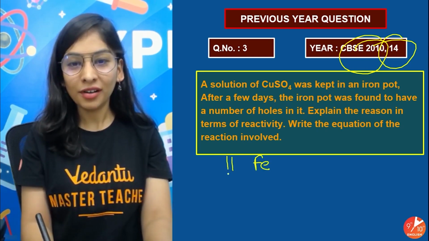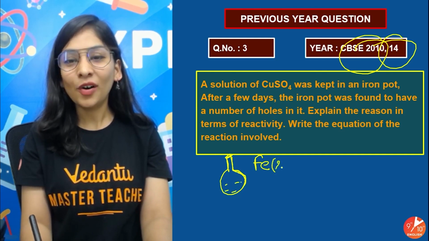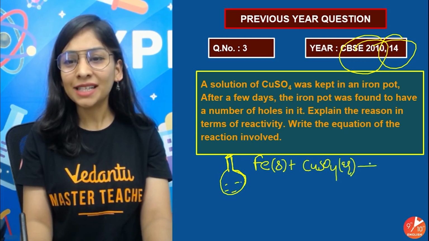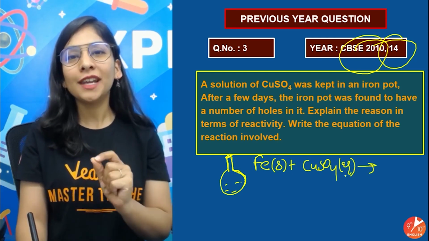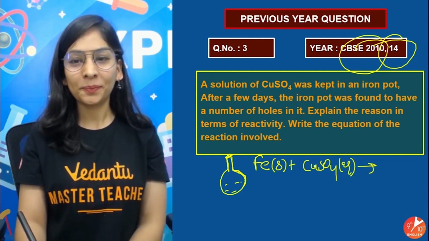Let me try to draw with my special skill. I'm not good at drawing, okay? So yeah, this is my iron pot, special iron pot. And in that iron pot, I just put copper sulfate aqueous solution. This is a metals and non-metals question, and it's important because the reactivity series is very important, and trust me, a question will definitely come from it.